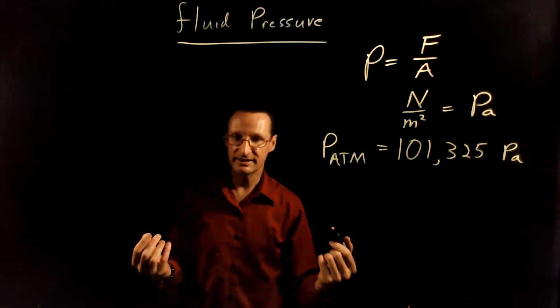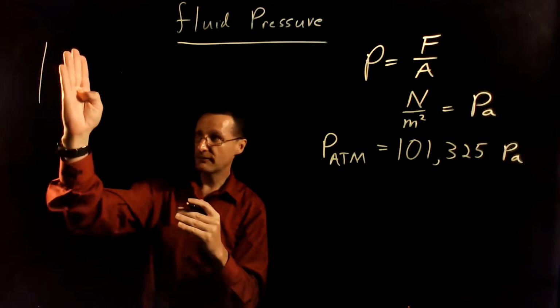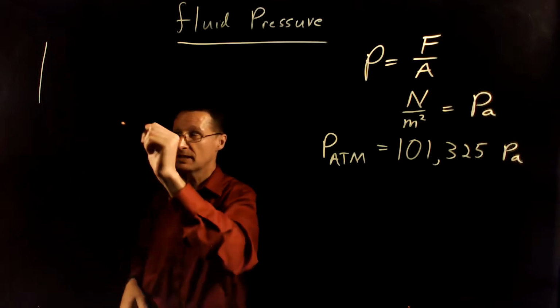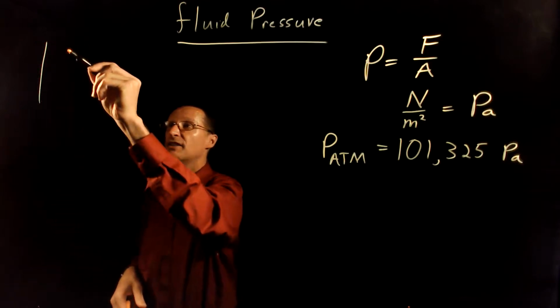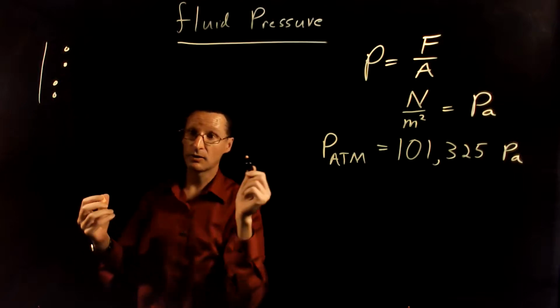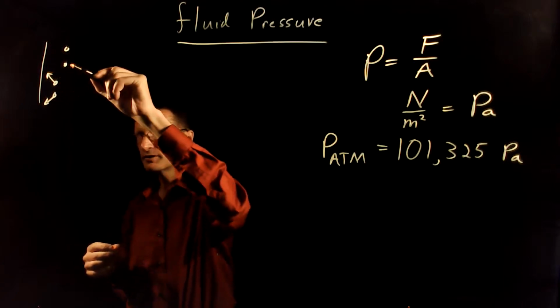What actually causes pressure in the air? Well, pressure in general is whenever you have the interface of two things, like a solid and a fluid, or two fluids. But anyway, you have a surface here, and the fluids are made of molecules or atoms, particles that are free to move around, and they're going to move in all different directions.